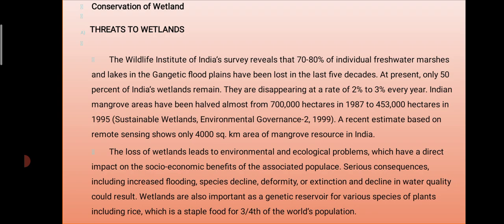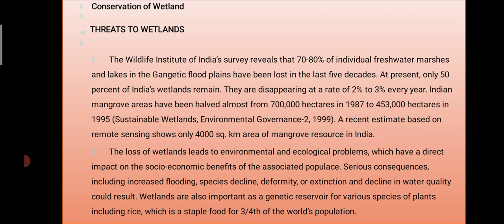The Wildlife Institute of India survey reveals that 70 to 80% of individual freshwater marshes and lakes in the Gangetic plain floodplain have been lost in the past 5 decades. At present only 50% of India's wetlands remain. They are disappearing at the rate of 2% to 3% every year.